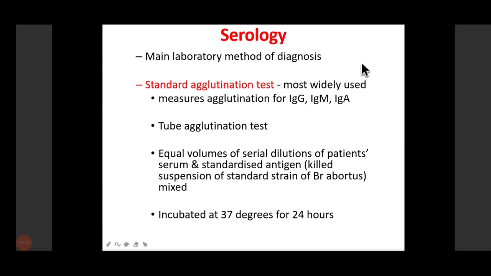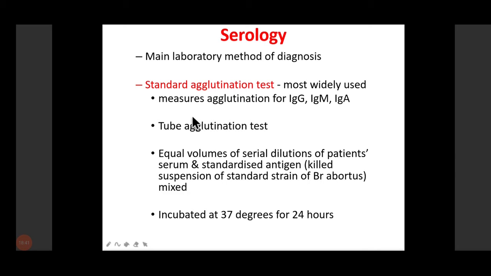Now coming to serology, this is the main laboratory method for diagnosis. Basically, we look for antibodies like IgG, IgM, and IgA. IgM appears within 7 to 10 days after clinical infection, and as the disease progresses, IgM antibodies decline, and then IgG appears and persists for a longer period.